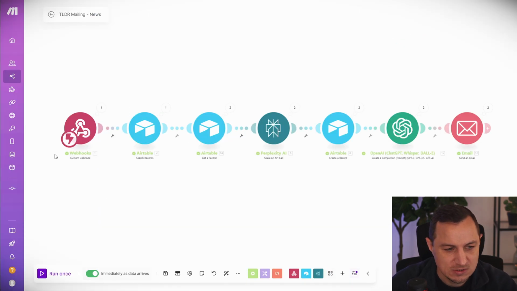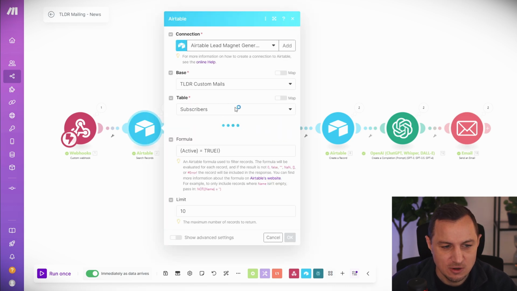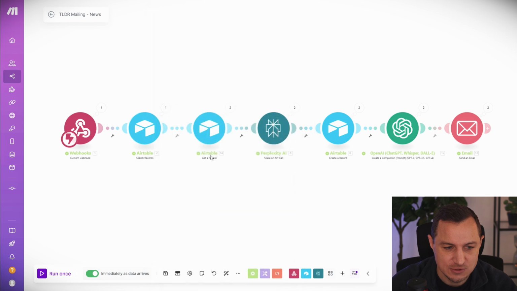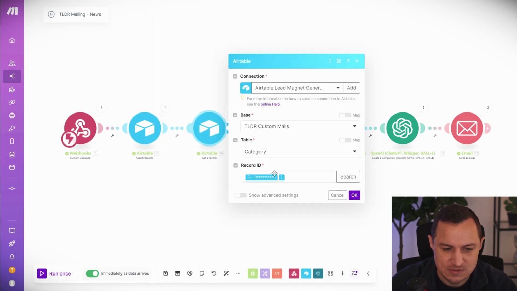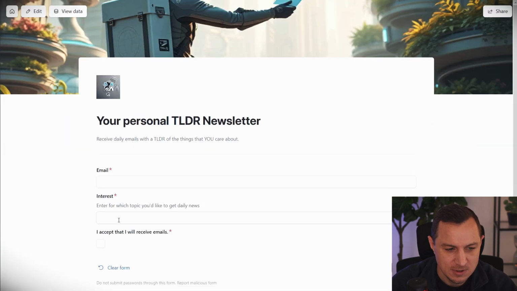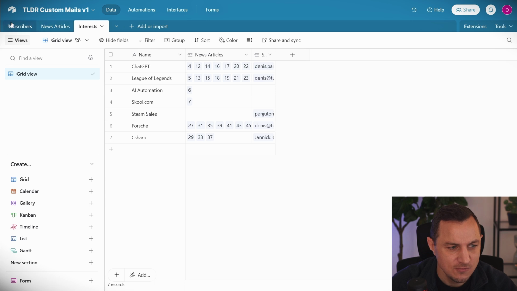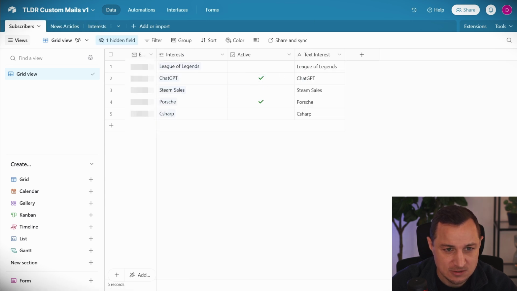So once every day, I go through this automation where I say, find all the subscribers that are active, because I only want to create a news piece or run this automation basically for active users. Then I get the interests for those given people. So whatever the people have entered in here, whatever I have in my database at the interest level for subscribers that are active.